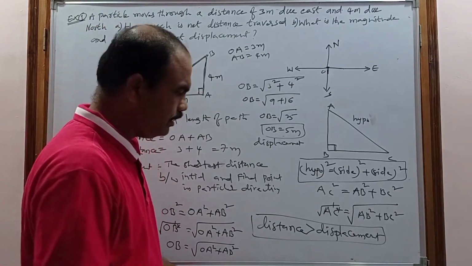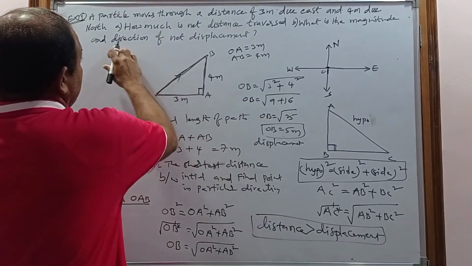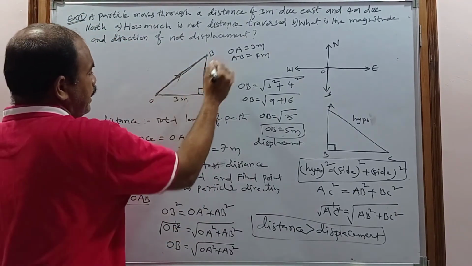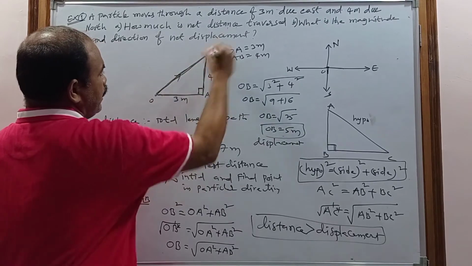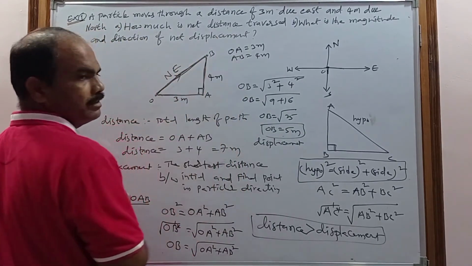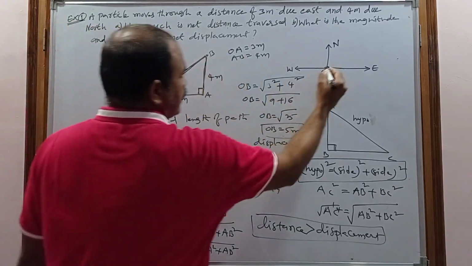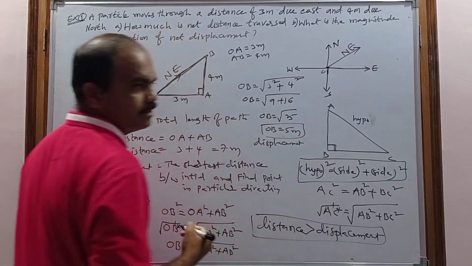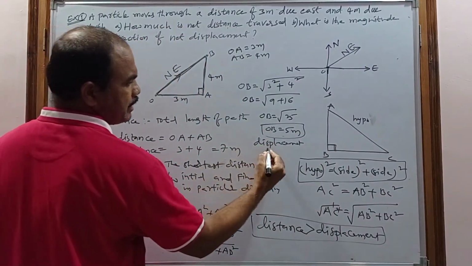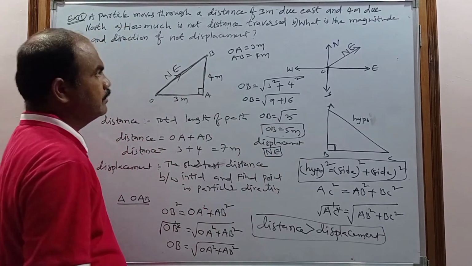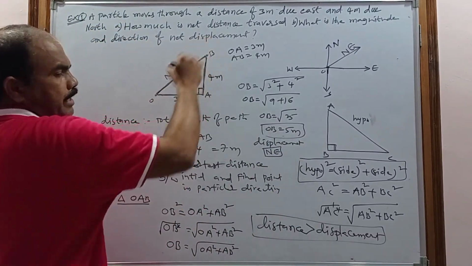And now coming to the next problem. So what is the direction? This is the direction. This is the east and this is the north. What about this direction? So this is called the northeast direction. So this direction is called what? Northeast. And what is the displacement direction? The displacement direction is what? Northeast. So the direction of the displacement is in which direction?